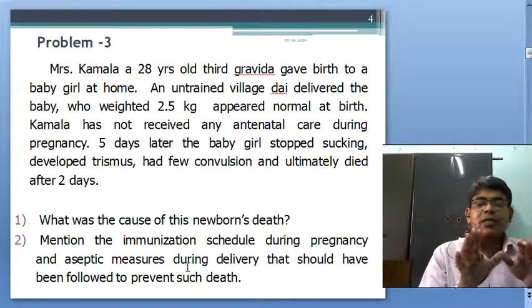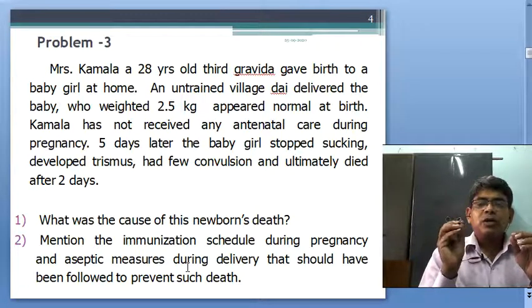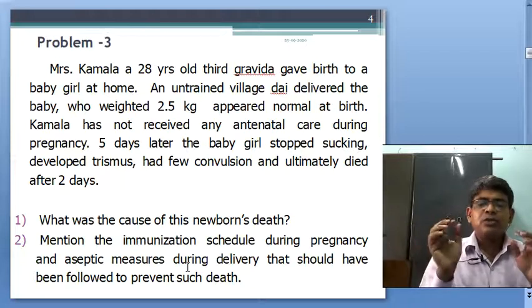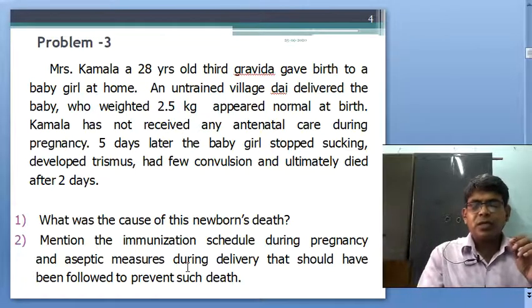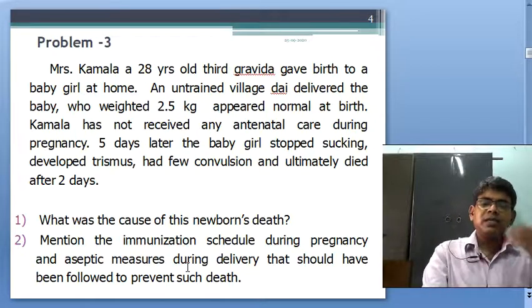And nowadays every delivery should happen in an institution. So, nowadays we emphasize institutional deliveries. You have already been taught the Janani Suraksha Yojana, Nishchay Jan, that all programs emphasize and motivate for institutional delivery. And nowadays institutional delivery has increased highly.